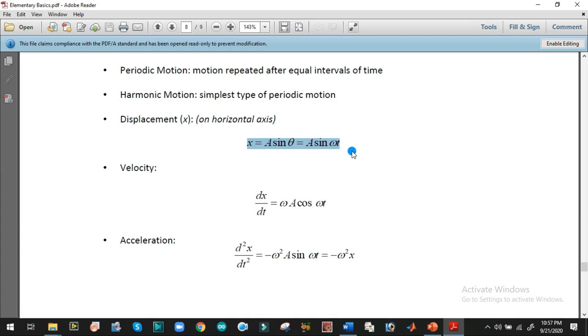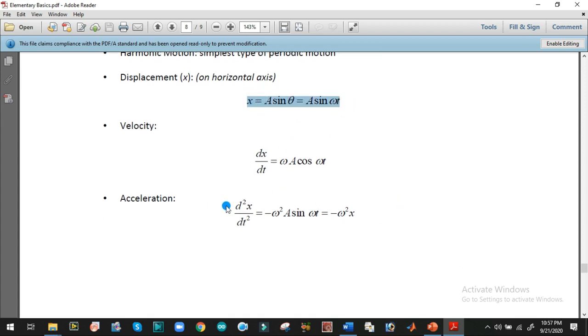We can get the equation of velocity by differentiating it one time, and the equation of acceleration by differentiating it two times. And again we can see that in the case of acceleration, a is equal to minus omega squared x. So the acceleration of the body is directly proportional to displacement but opposite in direction to the position.